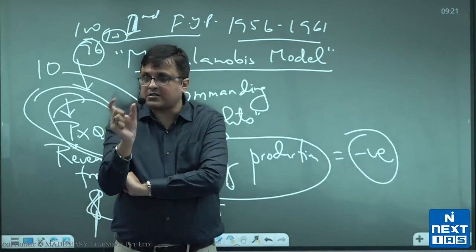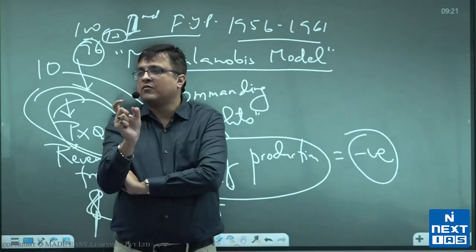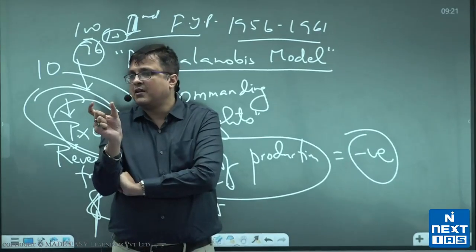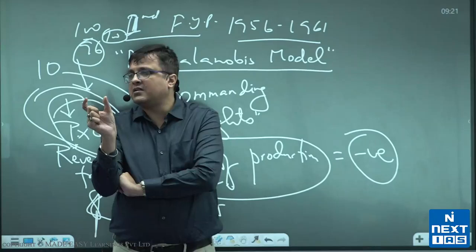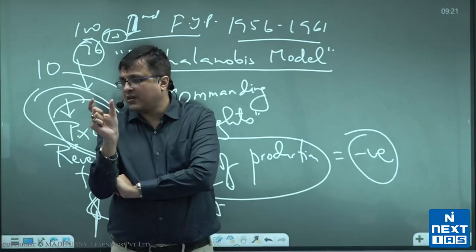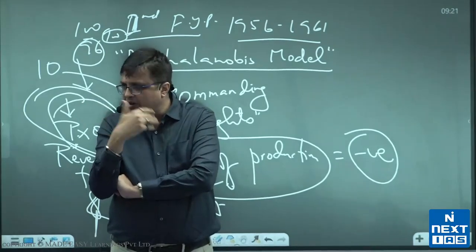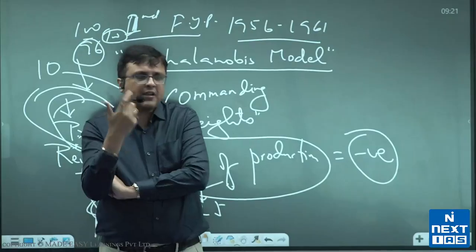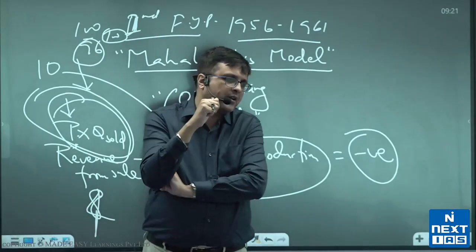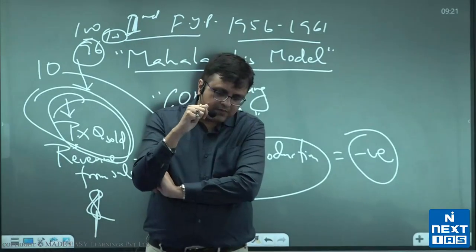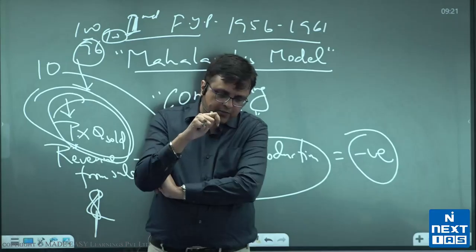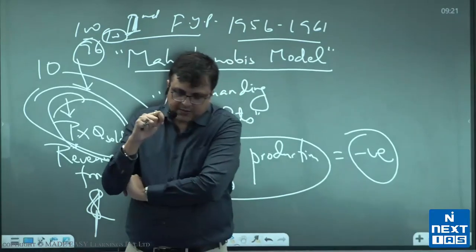So import substituting industrialization was self-sufficiency, while Atmanirbhar Bharat is self-reliance. I hope you can keep this much in mind, and I will make you write things on this after I have taught you these topics. So you write in the same point, import substituting industrialization.